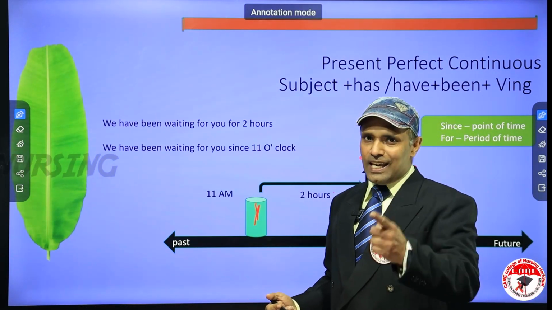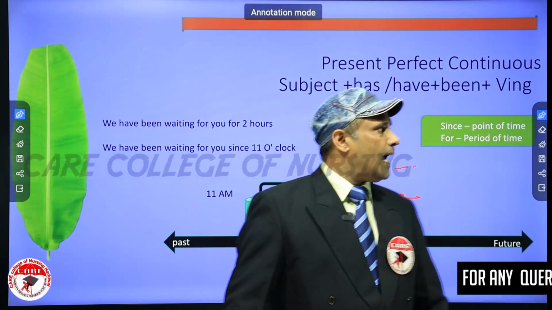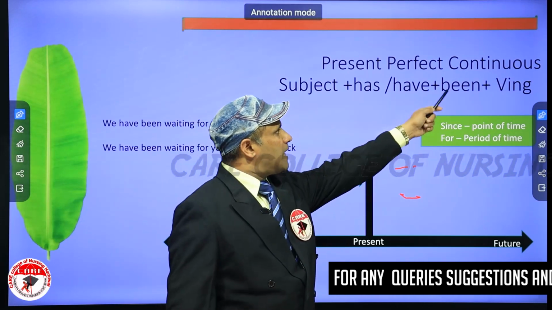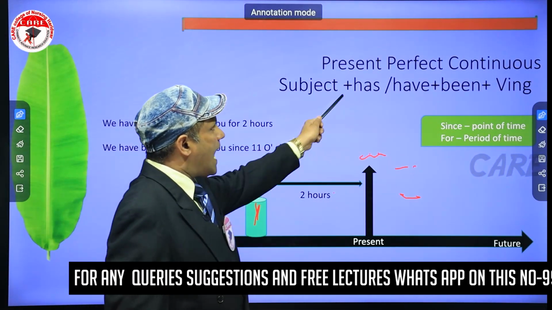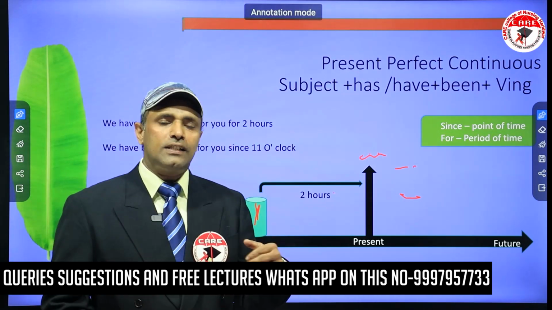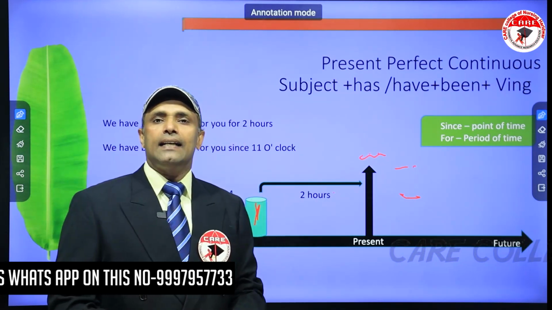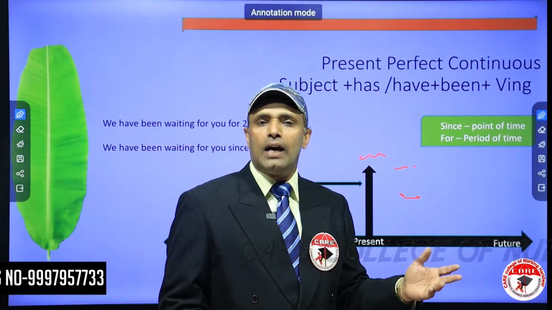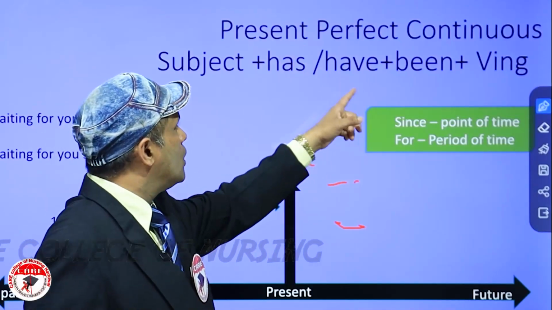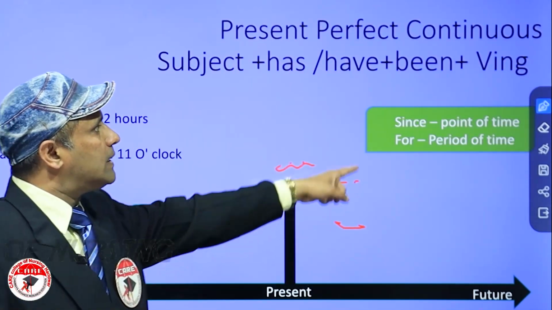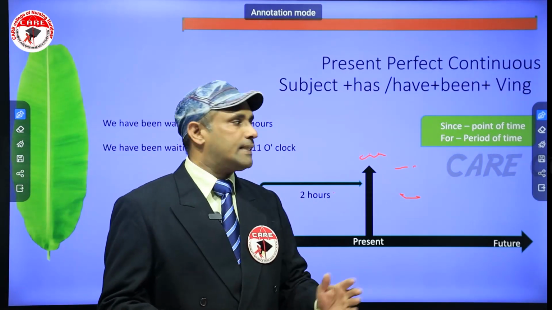All right, so look at the formula once again, the structure. Subject plus has or have plus been plus verb ing. If the subject is third person singular, we will use has, and for the rest, I have, you have, they have. So everywhere else we use have. So subject plus has or have plus been plus the ing form of the verb. That's the formula, that's the structure for that.